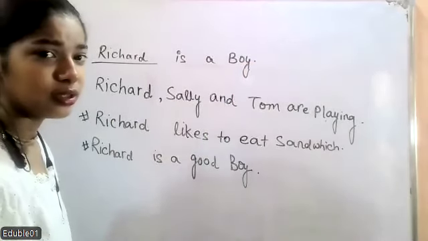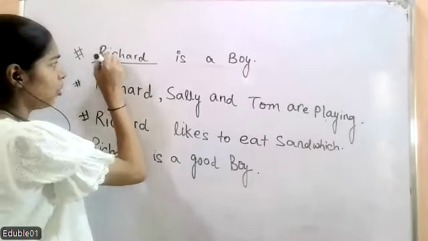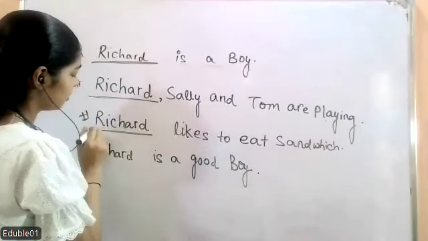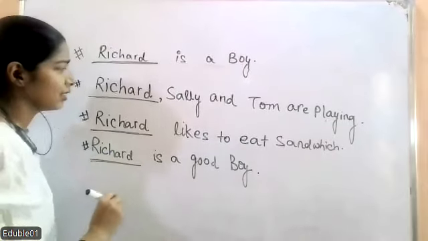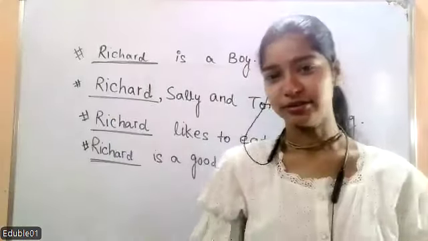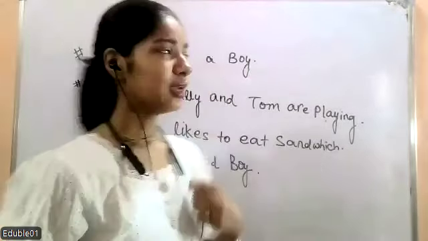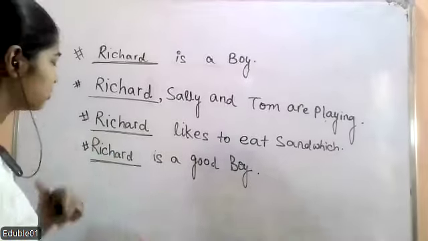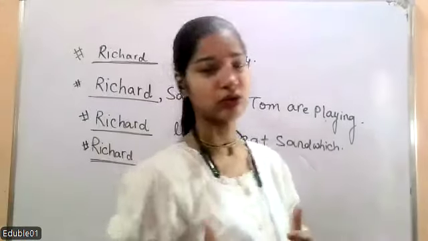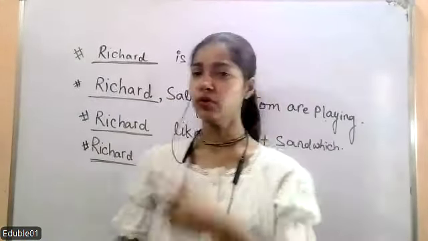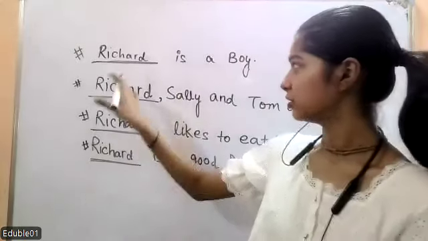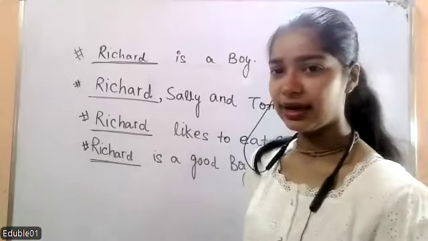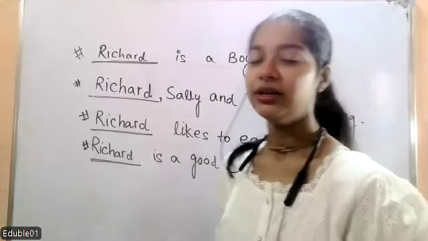Yes, the name of the boy, Richard. The name Richard is repeating, and that doesn't sound good, right? Once, it is fine that Richard is a boy, but again and again, the same thing doesn't sound good.